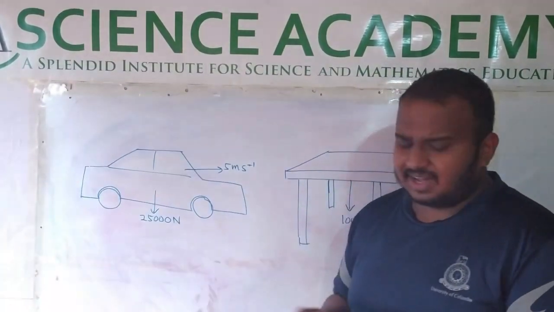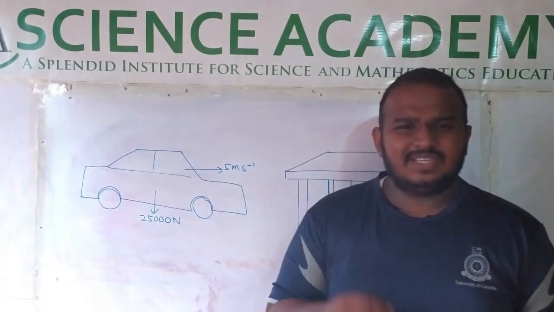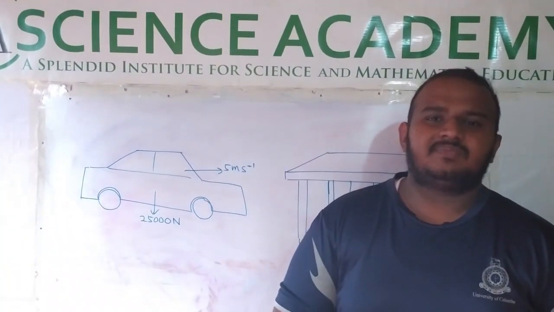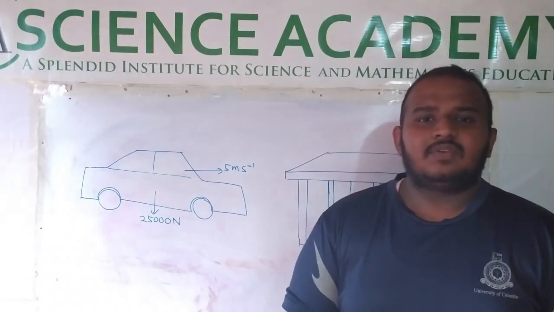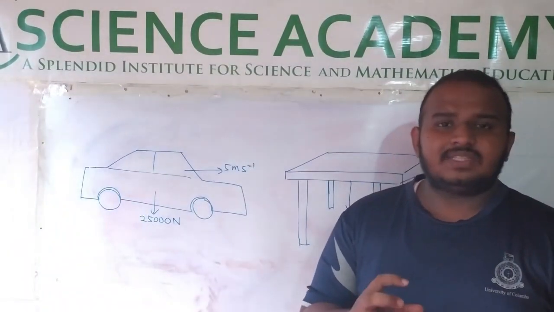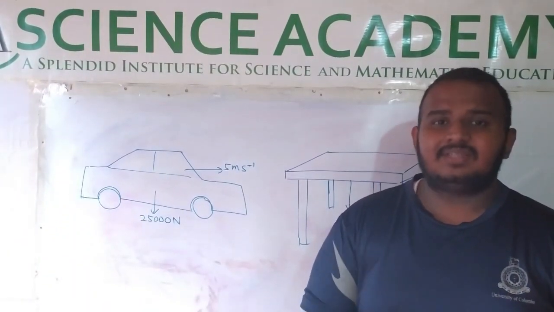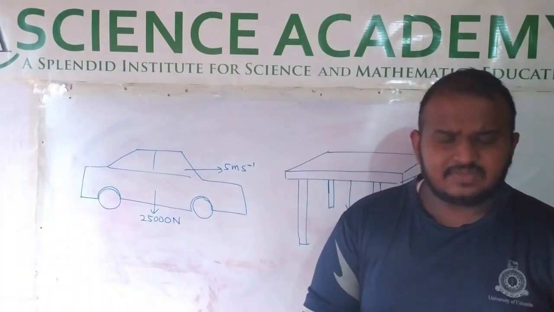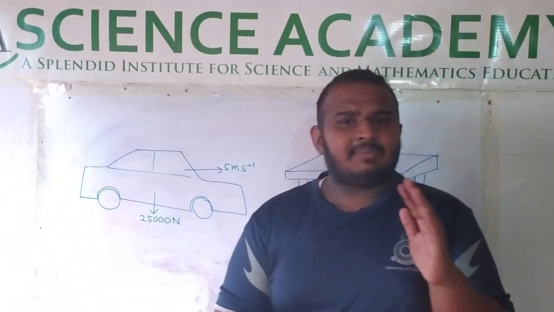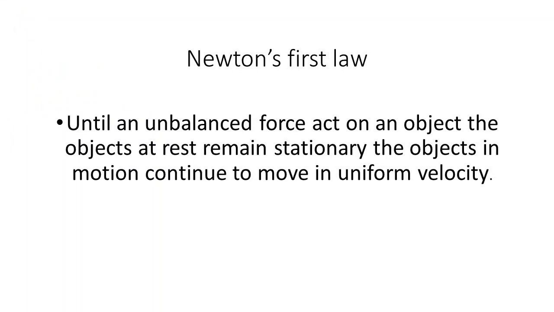Here, the first two questions are very simply theoretical questions. I saw several students were wrong in their answers because they didn't understand what Newton's first law is. Newton's first law states that until an unbalanced force acts on an object, the object at rest will remain stationary and the object which moves at uniform velocity will keep moving at uniform velocity. So it is a very typical statement.